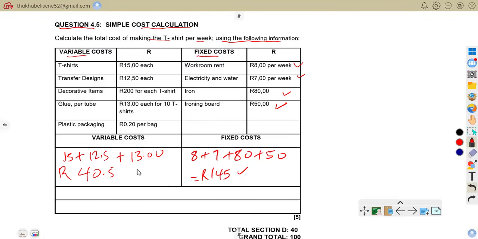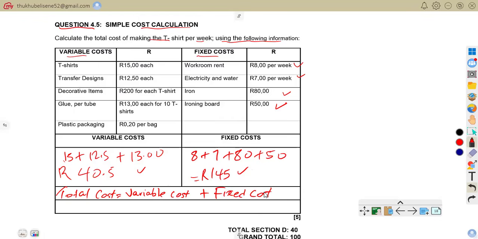So that is that. So now we are to see the total cost. With total cost, we know very well that total cost is equal to variable cost plus fixed cost.